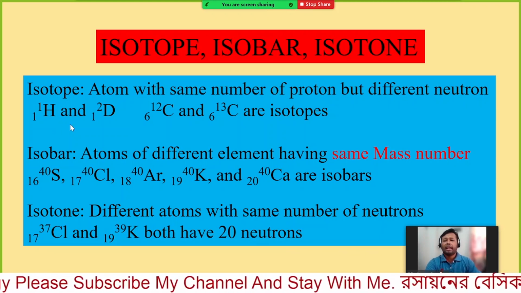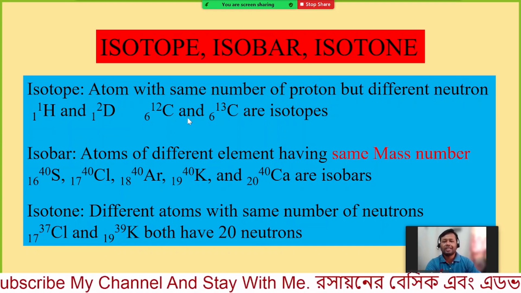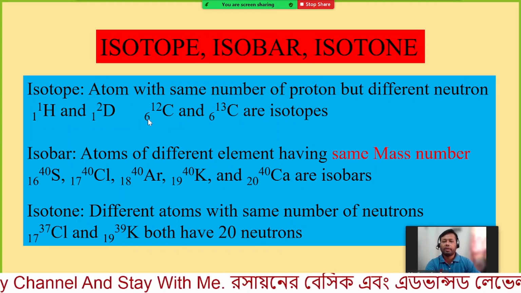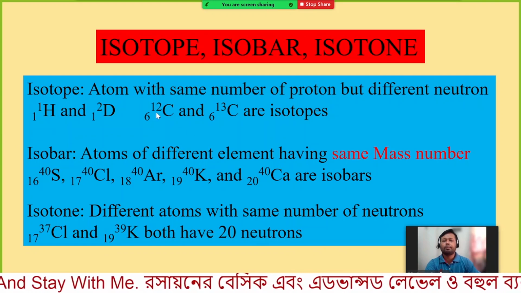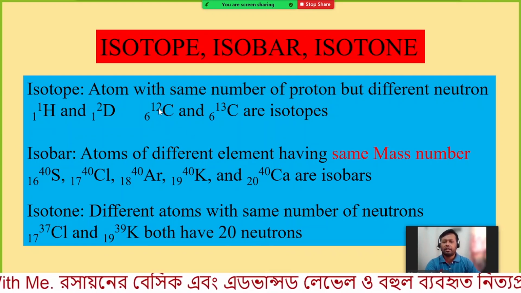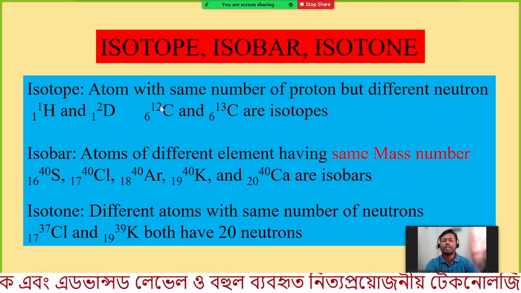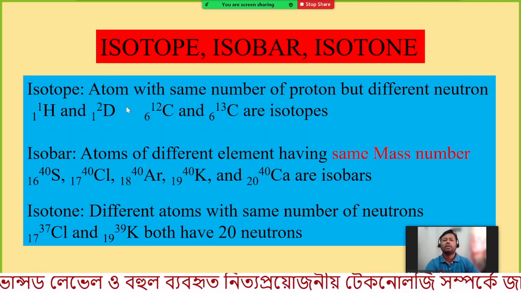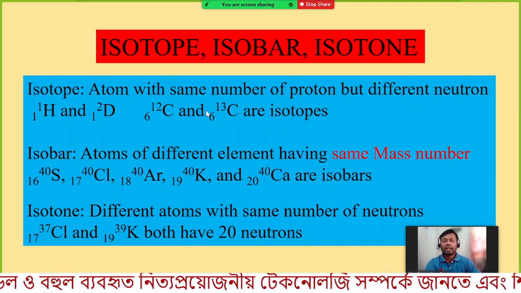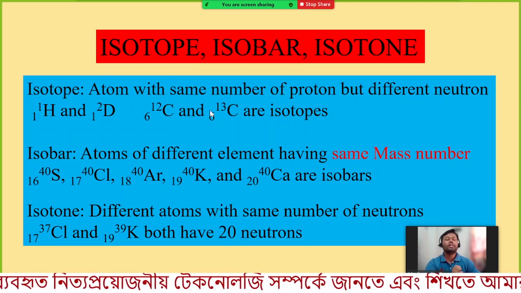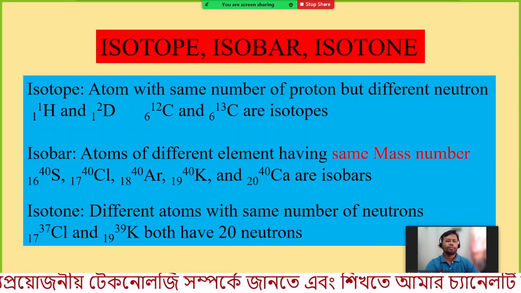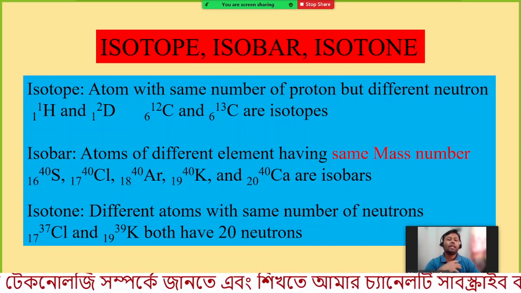Like hydrogen, carbon has atomic number 6, but this carbon has 6 neutrons and this carbon has 7 neutrons. So the mass numbers of these carbons are 12 and 13. So what is an isotope? Atoms with the same number of protons. What does it mean?